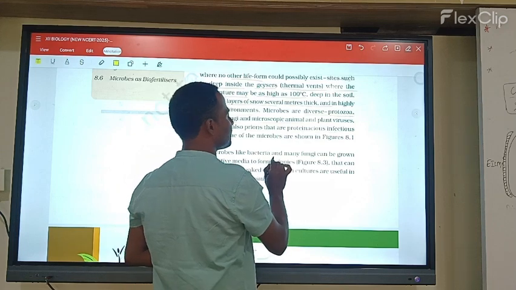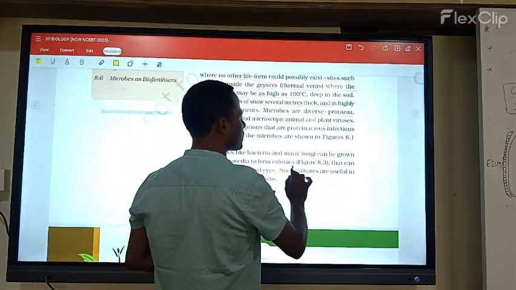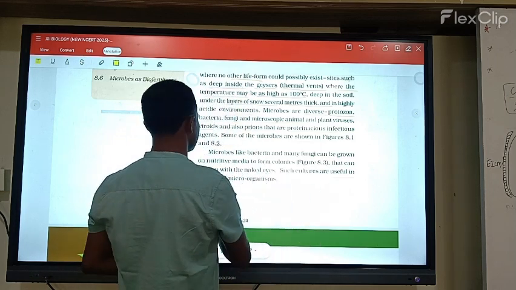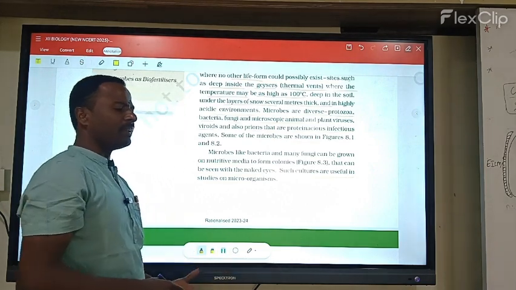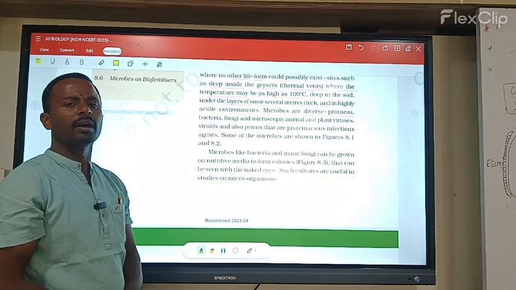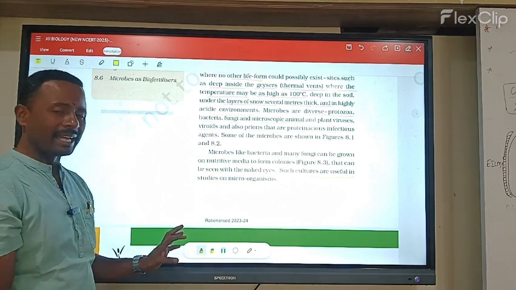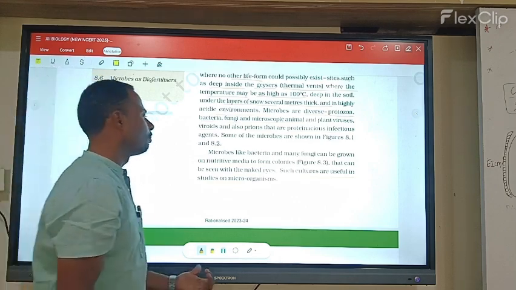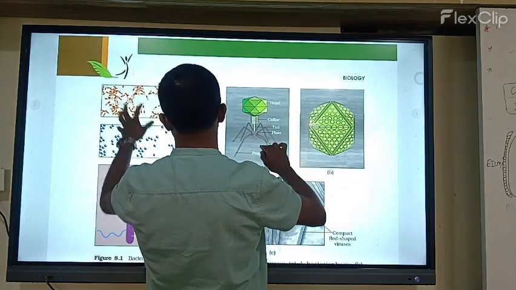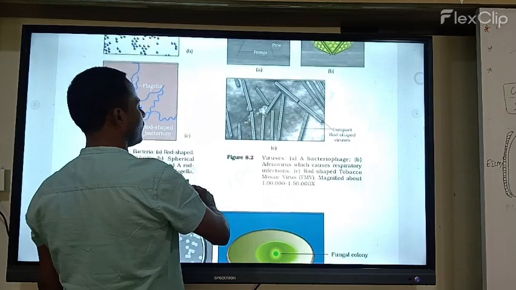Microbes like bacteria and many fungi can grow in a nutrient medium and form colonies that can be seen with the naked eye. This culture is useful for the study of microorganisms. So when we use a culture medium to grow microbes like fungi, they can easily be seen with the naked eye, which is helpful for studying any microorganism. A number of microorganisms are given in diagrams 8.1 and 8.2.